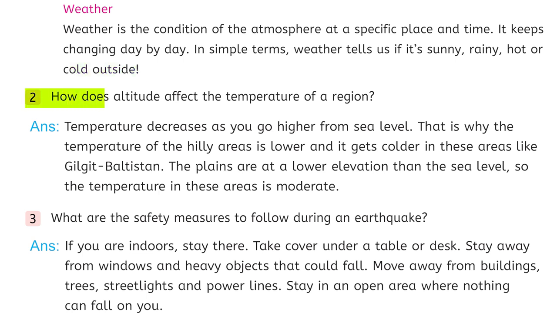Question number 2. How does altitude affect the temperature of a region? Answer, temperature decreases as you go higher from sea level. That is why the temperature of the hilly areas is lower and it gets colder in areas like Gilgit-Baltistan. The plains are at a lower elevation than the sea level, so the temperature in these areas is moderate.